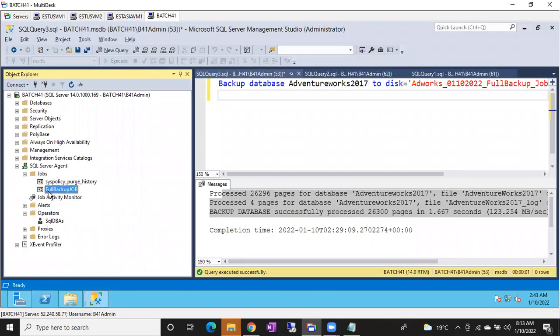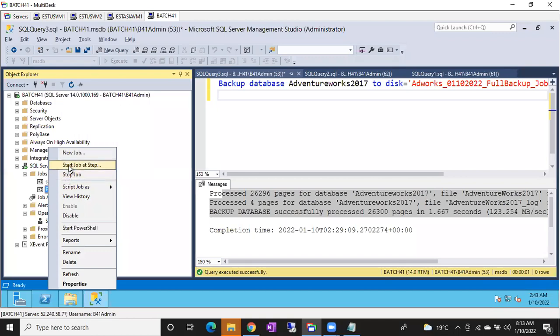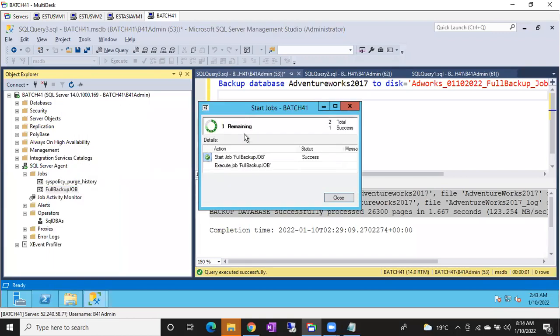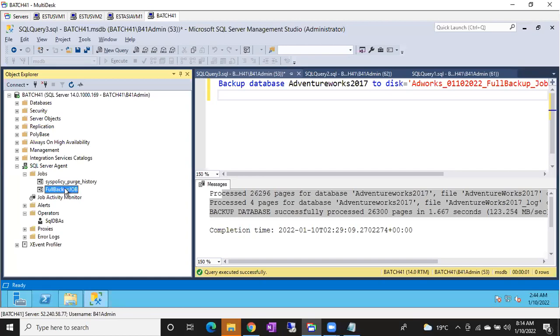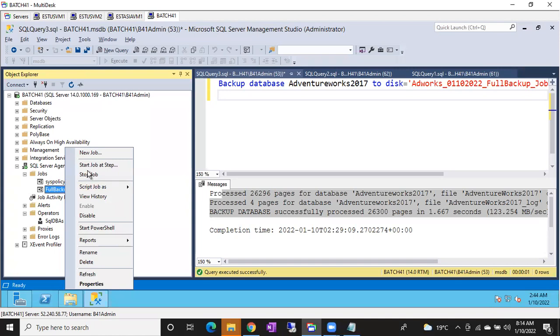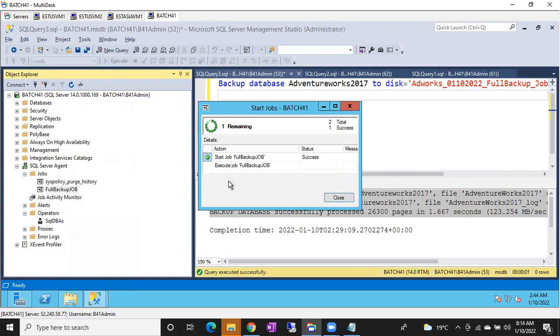How to run manually? Right click on the job, start the job at step. Imagine, guys, remember very carefully, you have to listen to this one. Imagine I have 10 steps. Why did it succeed immediately? I have only one step, so it is not asking. Let me include one more step. If I just click on start job at step, it will succeed, guys. Succeeded or failure, that is a different thing, but it will run.